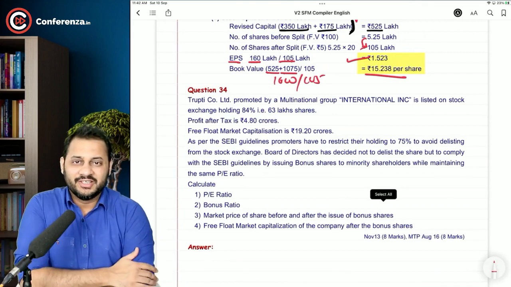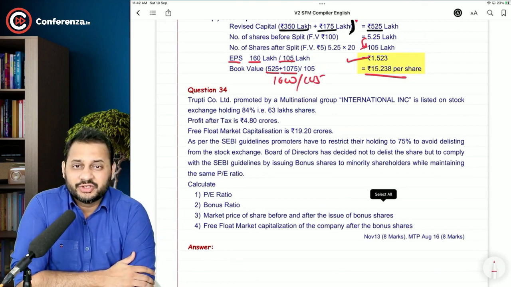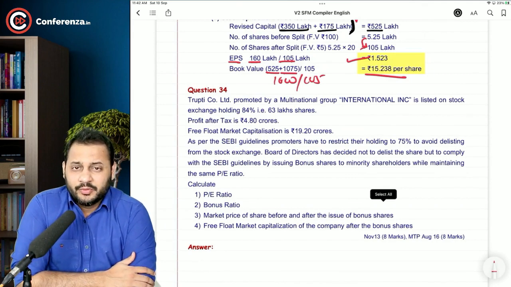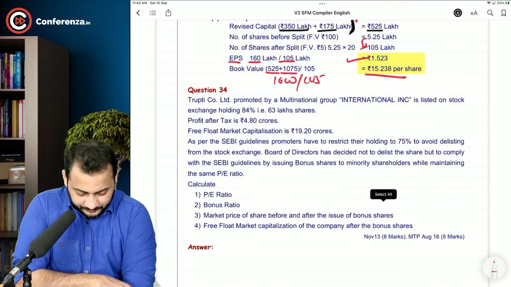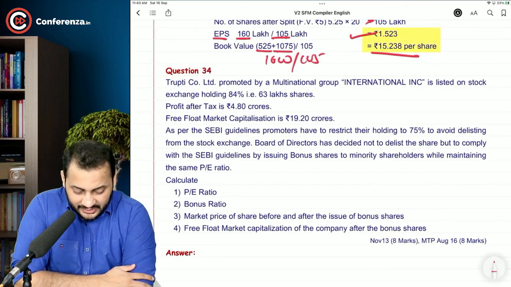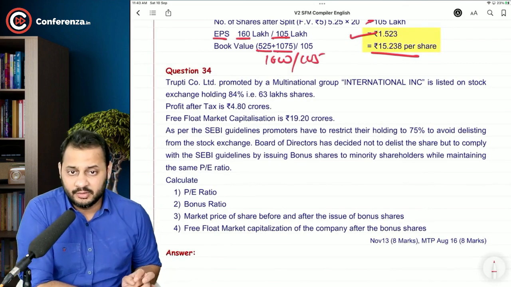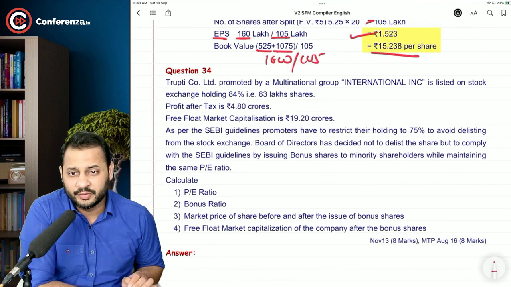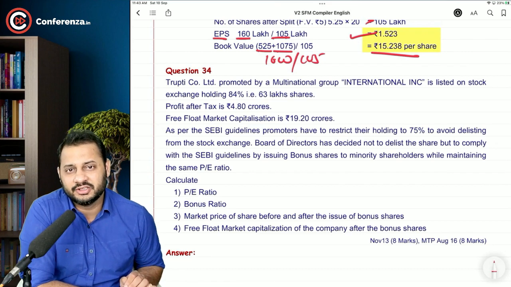So welcome back everyone. In this new lecture we are going to continue with question number 34 onwards. This is going to be an interesting question. Let's have a look. Trupti Company Limited, promoted by a multinational group, International Incorporation, is listed on stock exchange holding 84%, that is 63 lakhs shares.